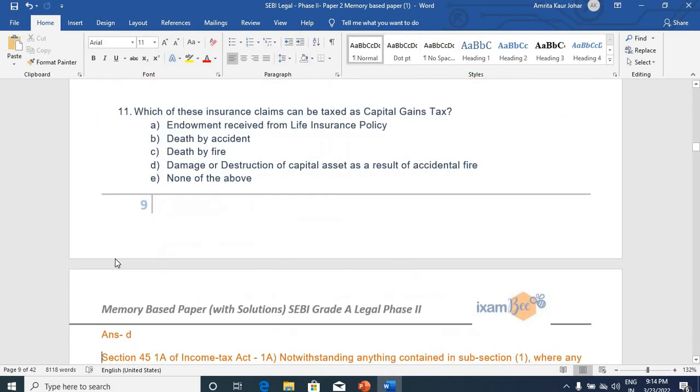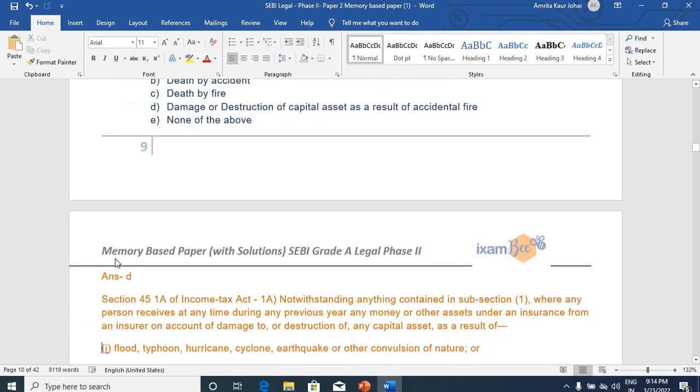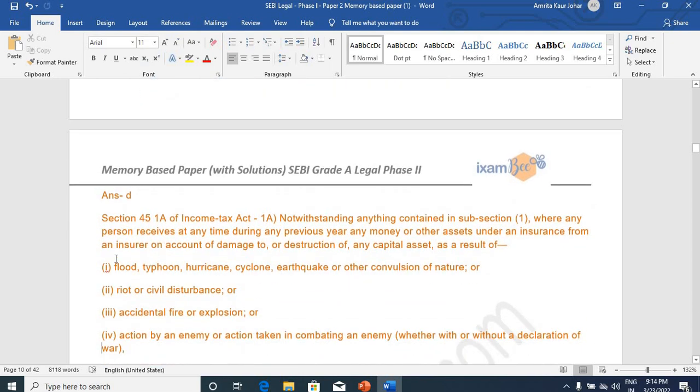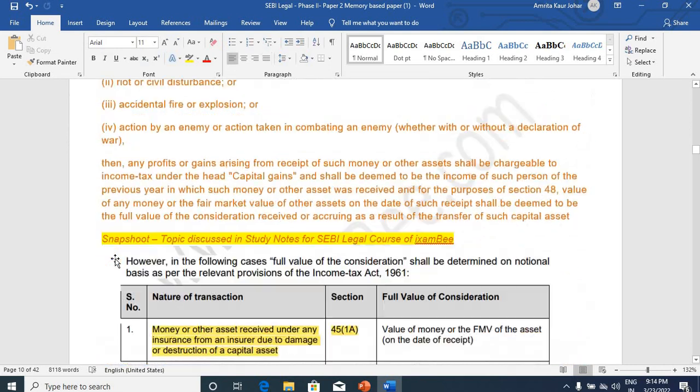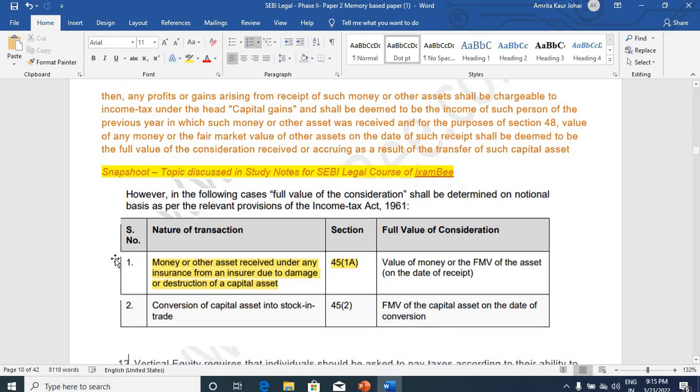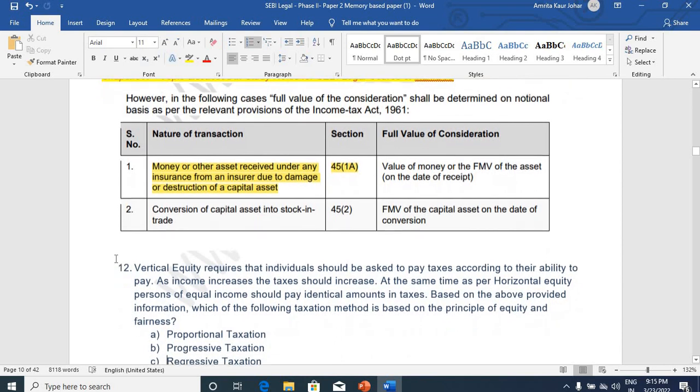Which of these insurance claims can be taxed as capital gains tax? This is a question related to taxation law. The answer is D, damage and destruction of the capital asset as a result of accidental fire. This can be taxed as capital gains tax, and this has been picked from the Income Tax Act, Section 45(1)(a). You can note this down, and you can go through all these important provisions later on. The snapshot we have taken here was discussed in the notes as well as in the class by the concerned faculty.